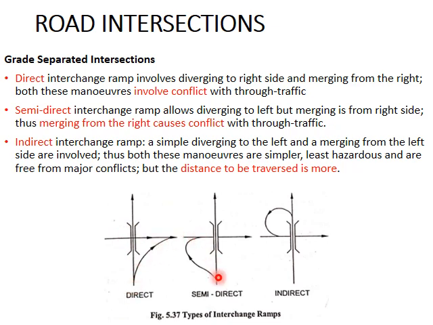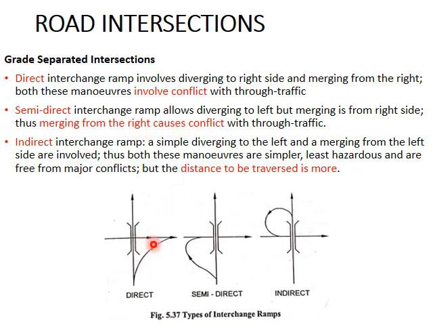In semi-direct, the vehicle has to go this way and along a curved path and enter here. In indirect, the vehicle has to go above the flyover, then traverse a curved path and come through here. In the direct and the semi-direct cases, the vehicles can travel through the ramp like this, then enter the main road, but then it has to merge from the right side, which causes conflict.